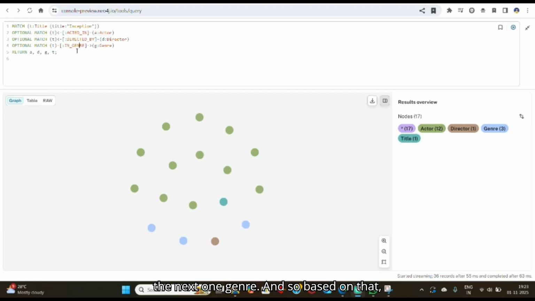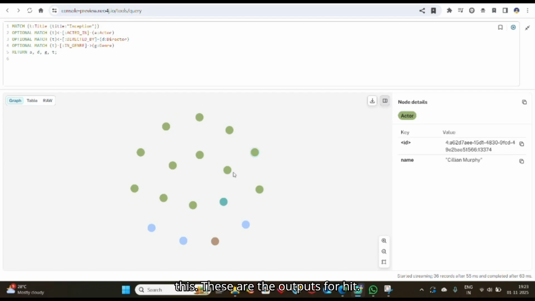Based on that, at last we have written A, D, G, T, which are nothing but the actor, director, genre, and title. So here we can clearly see these are the outputs for it.